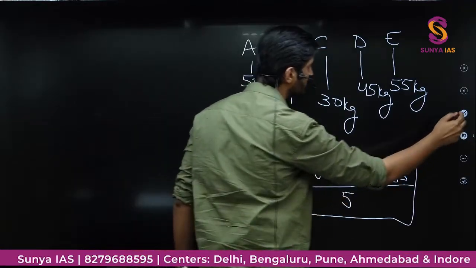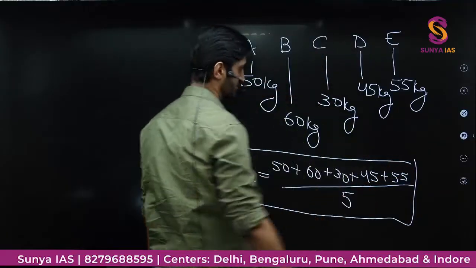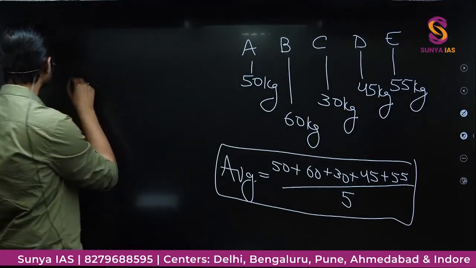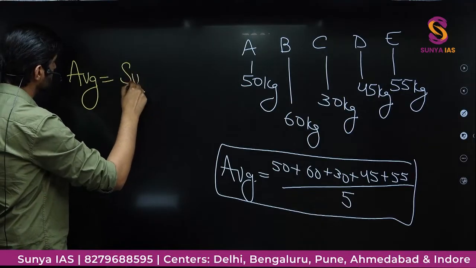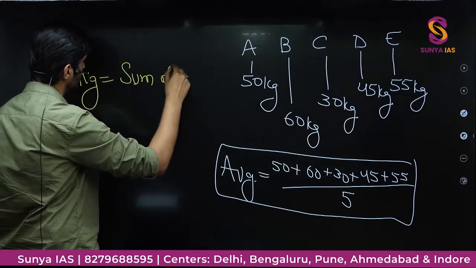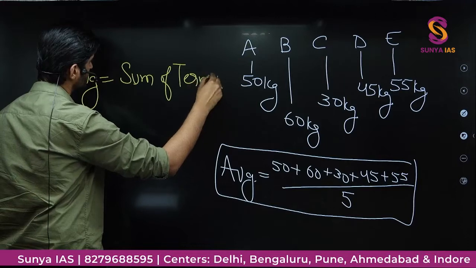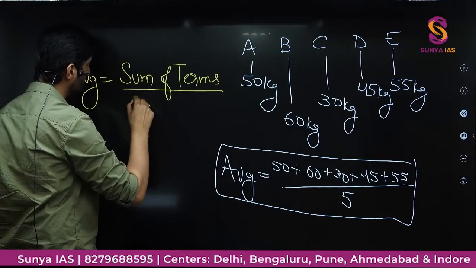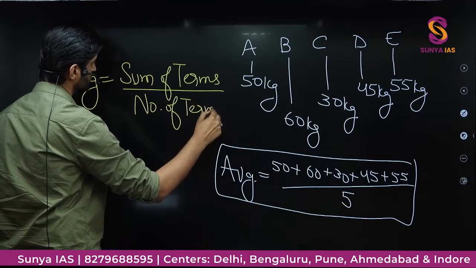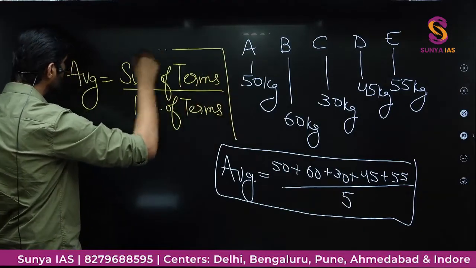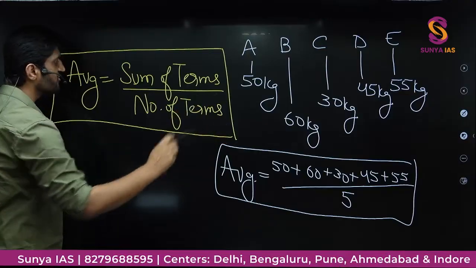If I want to define average in the simplest of terms, then average is nothing but the sum of terms divided by the number of terms.